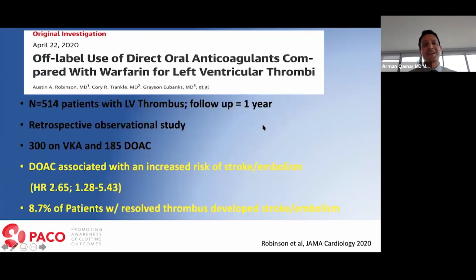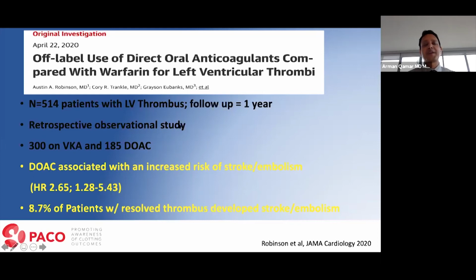Shown here is another data set that was published in JAMA Cardiology this year. This is a trial which collected data on patients who had LV thrombosis across 3 healthcare systems, including University of Virginia and University of North Carolina. They identified 514 patients who had LV thrombus. They were followed for a period of 1 year.